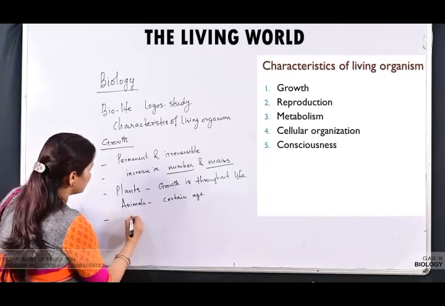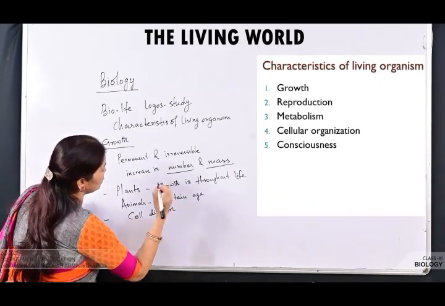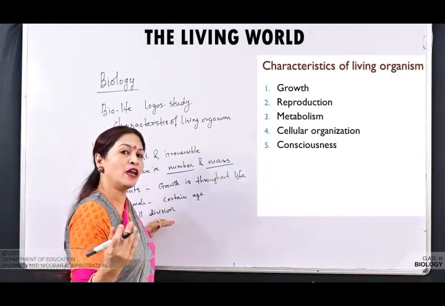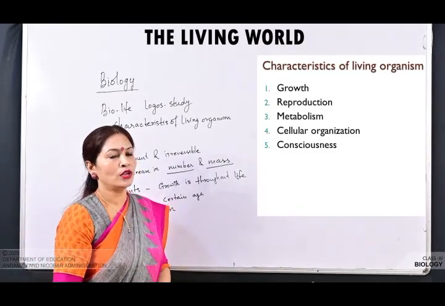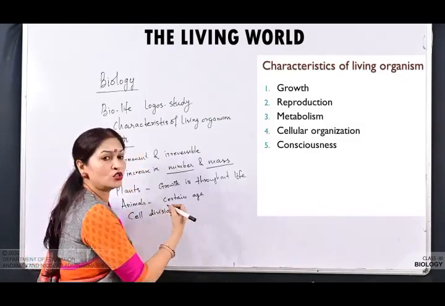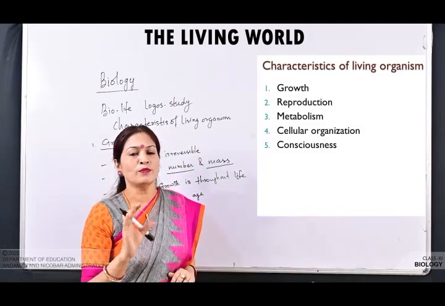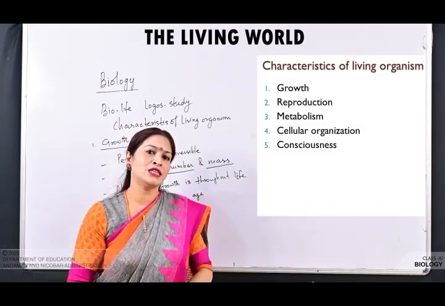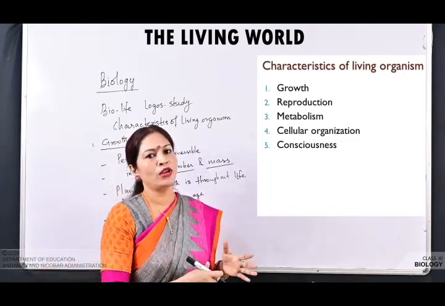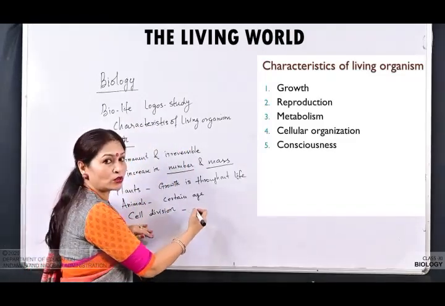Now how does this growth occur? Growth occurs by cell division. This is very important. Growth कैसे हो रहा है? By cell division. Means the cells are dividing and they are increasing in number. Two types of cell division are there. One is mitosis and the other is meiosis. There is one separate chapter on cell division, which we will study in detail, but here I will tell something very brief. So cell division जो है दो तरह के हैं, mitosis and meiosis.